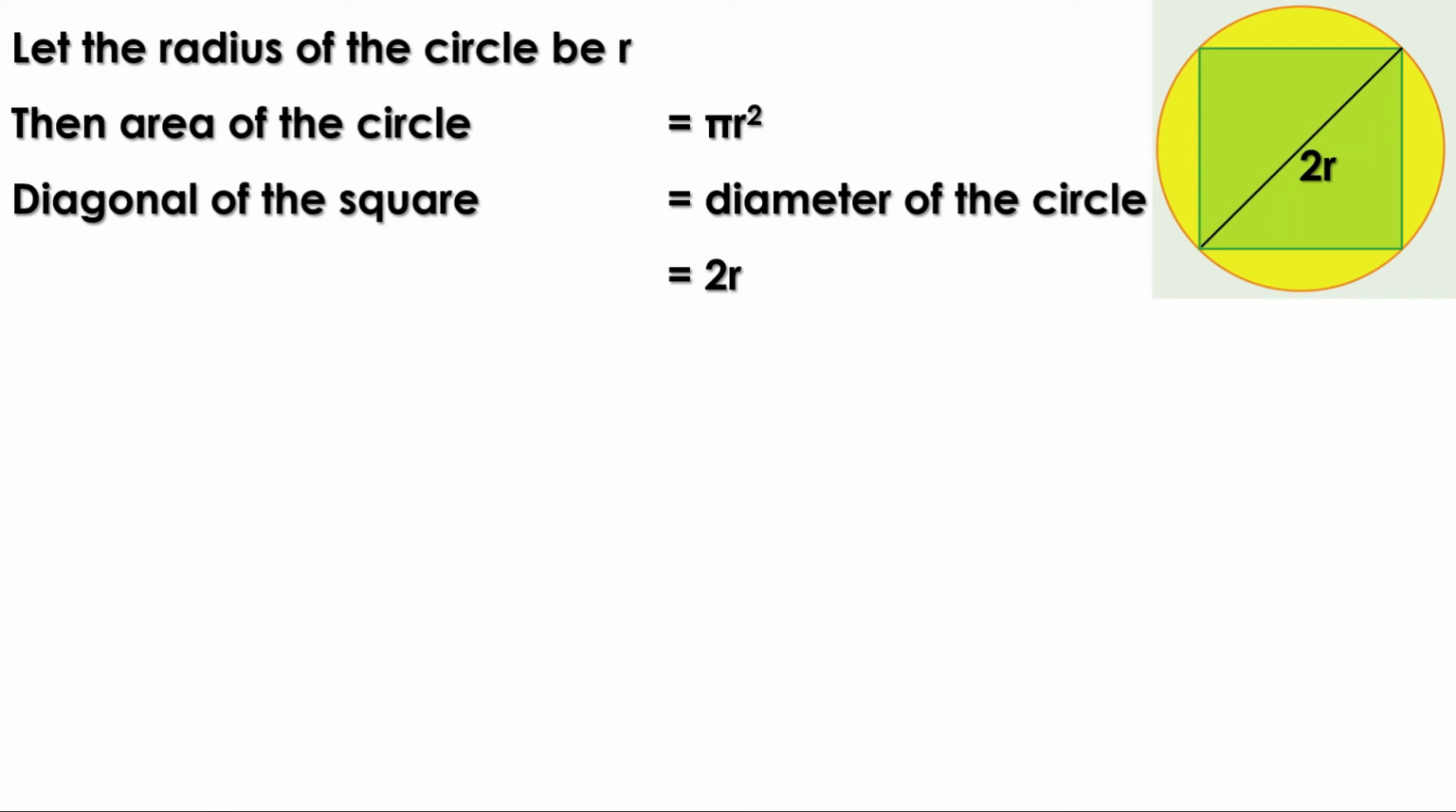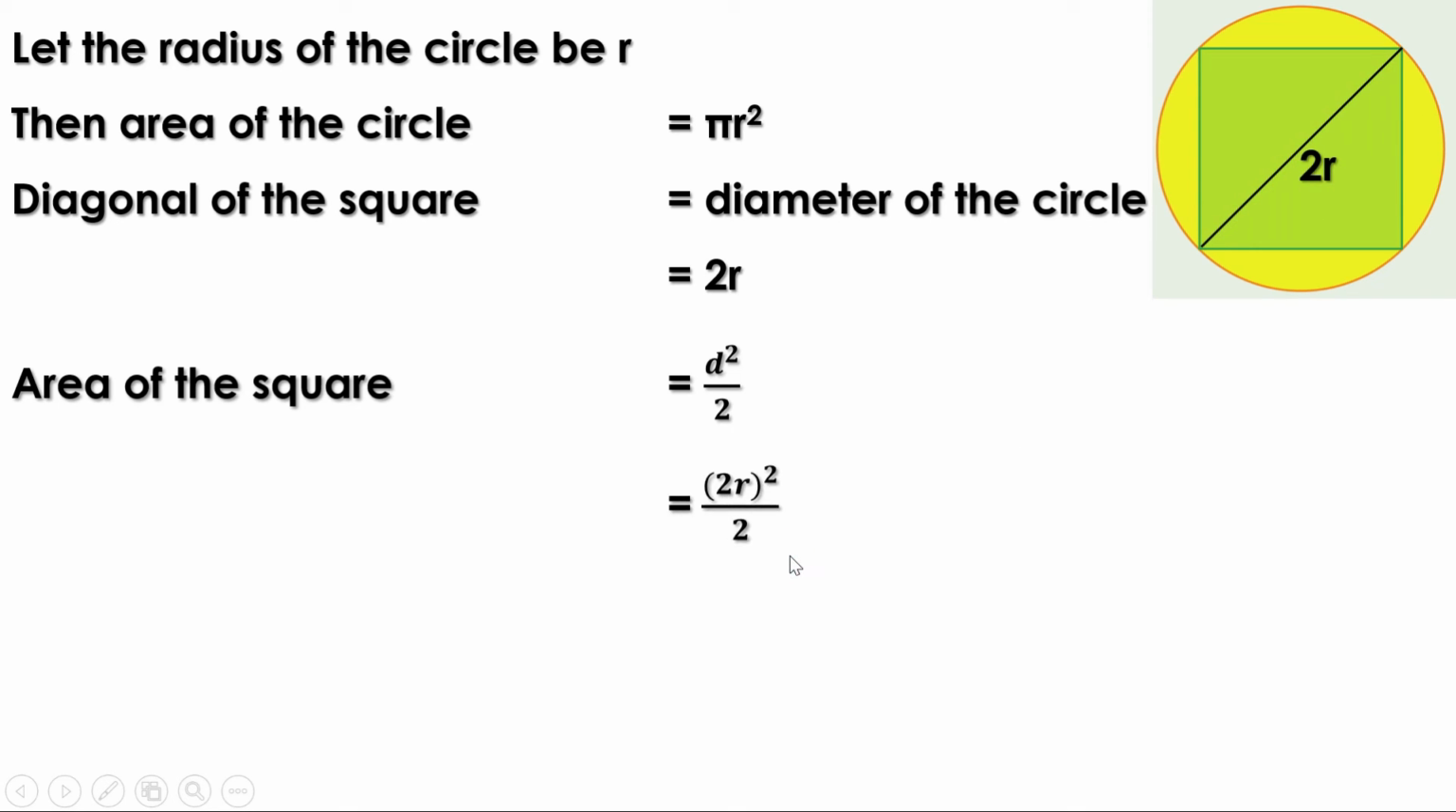We know if D is the diagonal, then the area of the square is D square by 2. Here the diagonal is 2r, so the area of the square is (2r) square divided by 2. Square of 2r is 4r square, so this can be written as 4r square by 2. 2 2s are 4, therefore simplifying we get 2r square. That is, the area of the square is 2r square. Now we got the areas of the green square and the yellow circle.